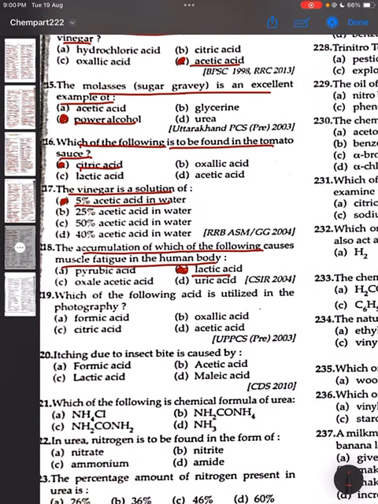Which of the following acid is utilized in the photography? The correct answer is acetic acid. Option D. 220. Itching due to insect bite is caused by. It is caused by formic acid. Option A is the correct answer.